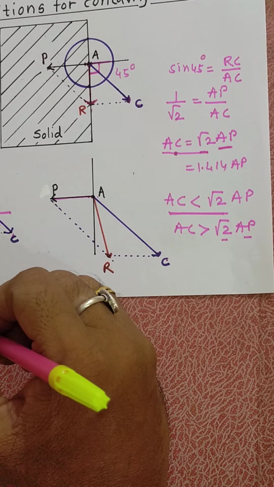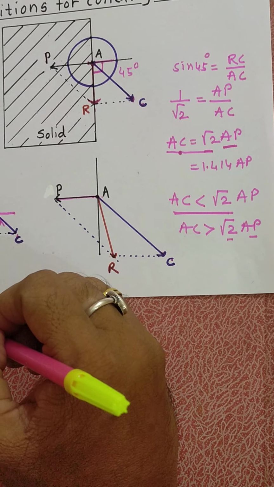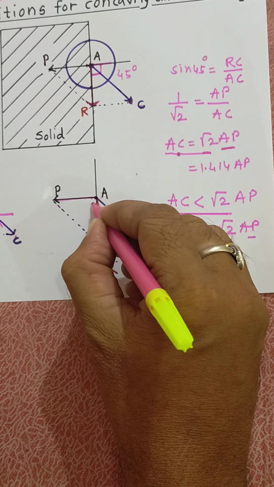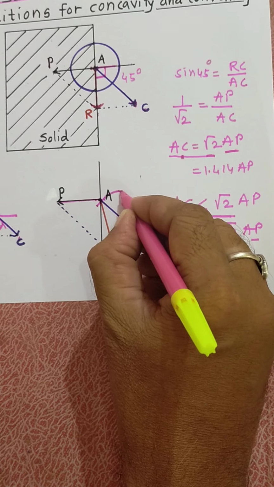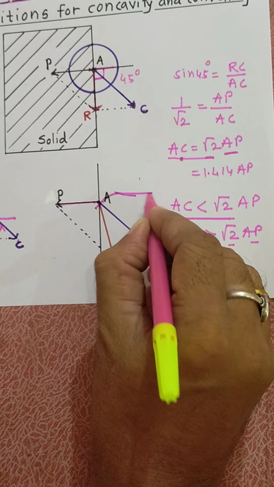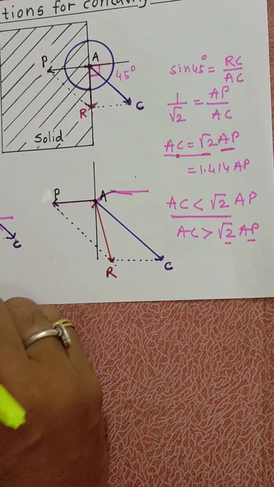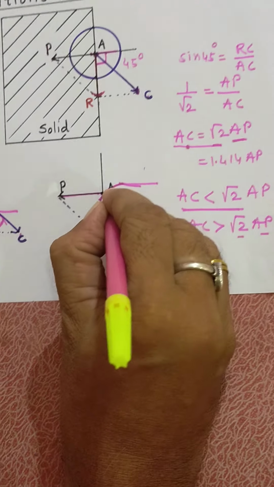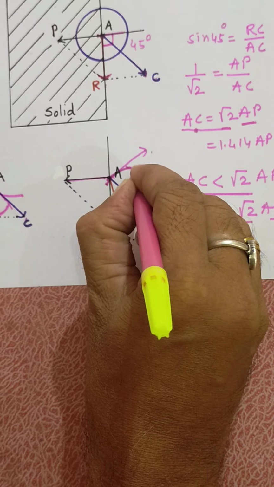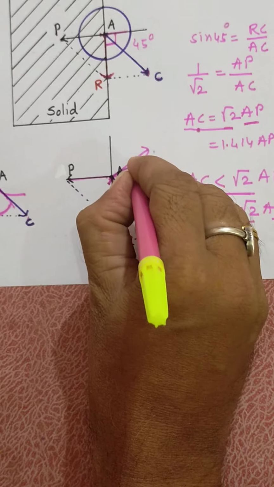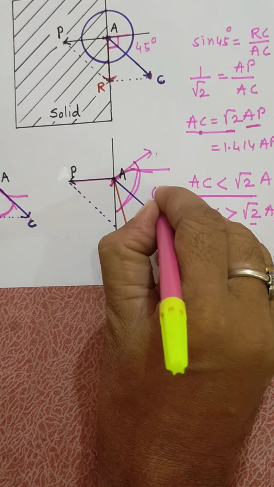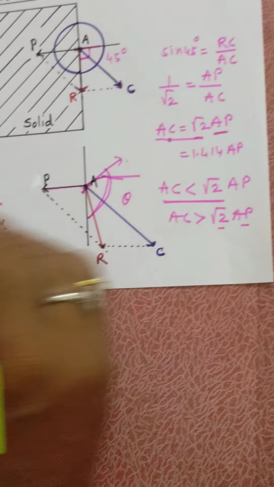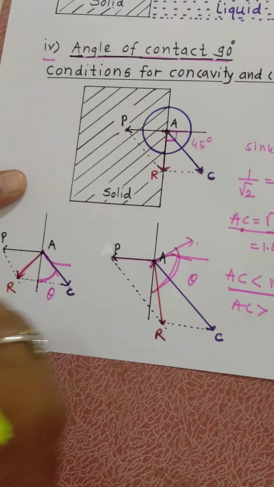To remain perpendicular to this resultant, the shape of liquid will be such type, forming a convex surface, obtuse angle of contact. This is a tangent, and the angle between the tangent and the solid surface, this much angle, is the obtuse angle of contact.